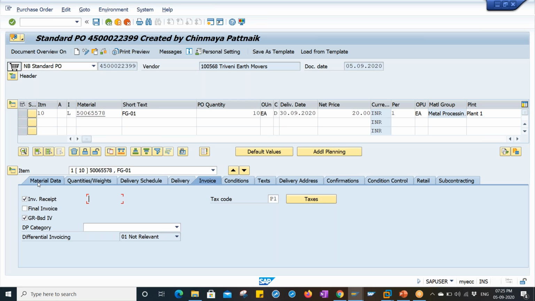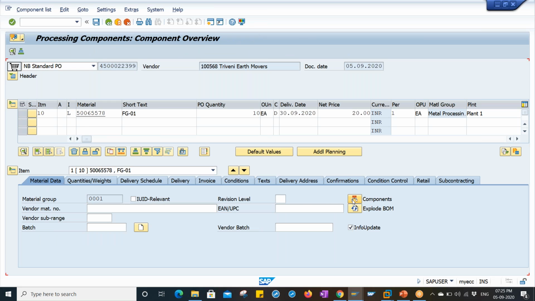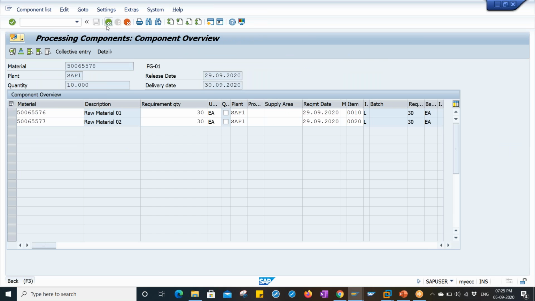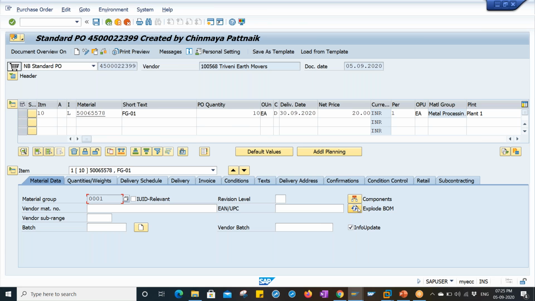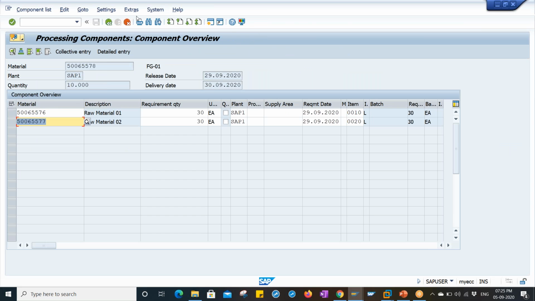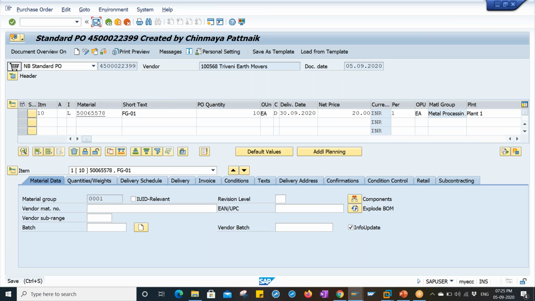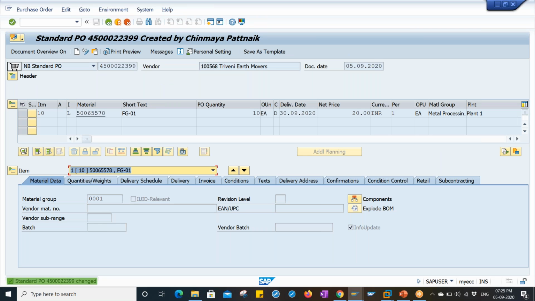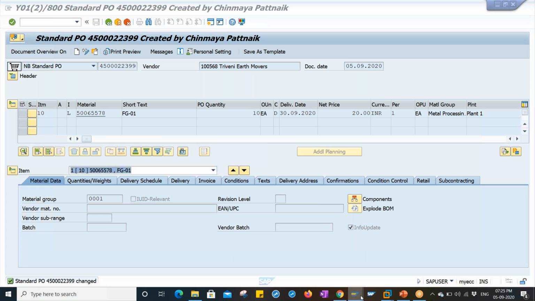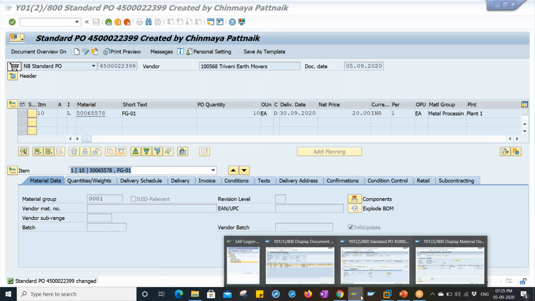In the material data tab, I have to click on components, go back. I have to click on explode BOM. Okay, go back, done. Let me save it. So I have created a purchase order. Before, in the normal subcontracting process, I was just making a goods consumption to the subcontractor vendor. But right now I'm going to create a delivery.